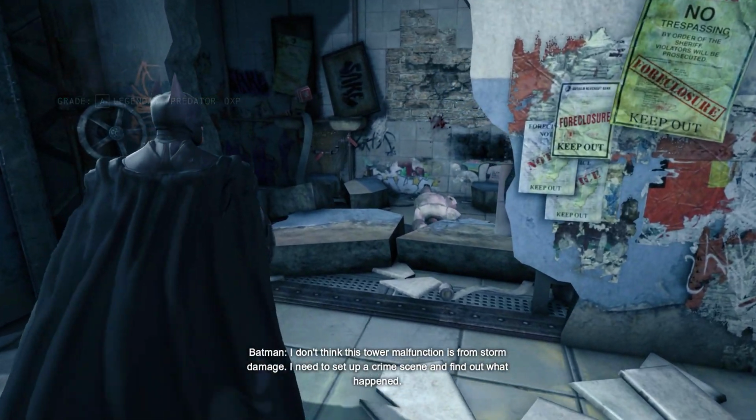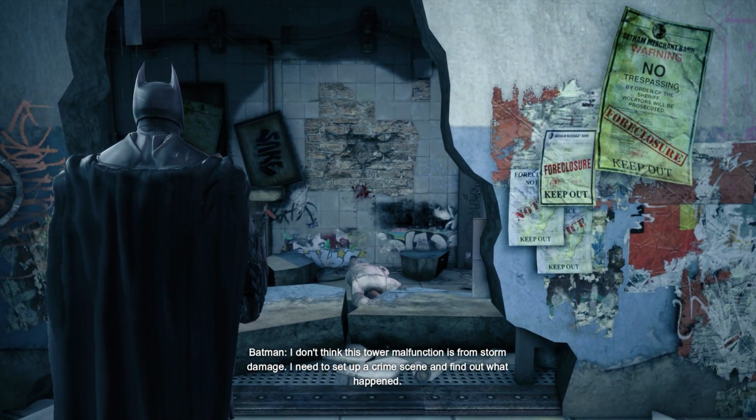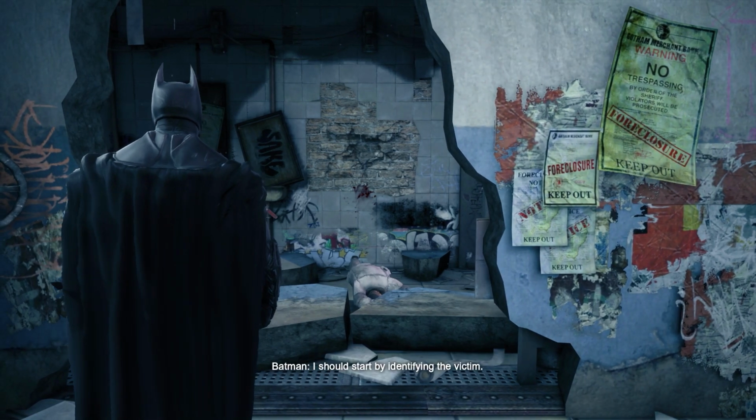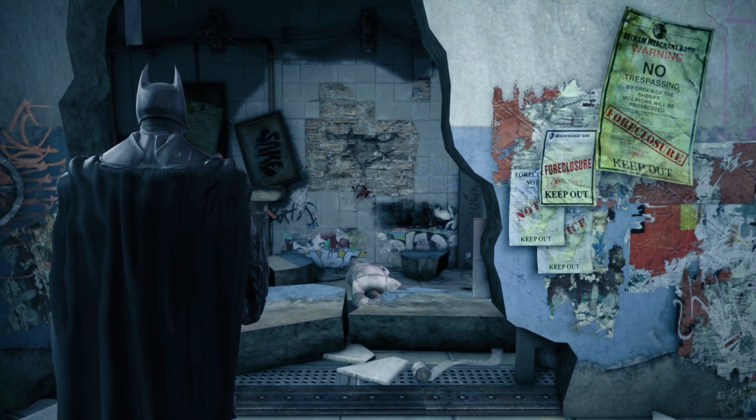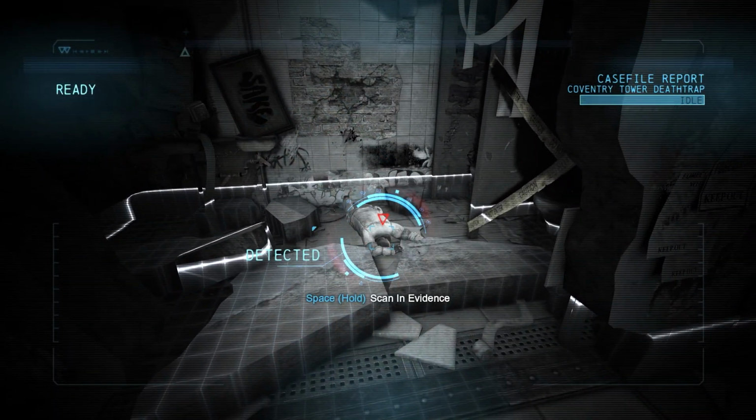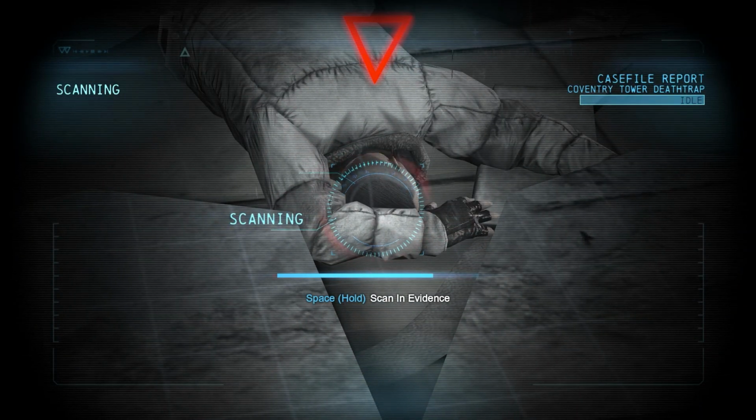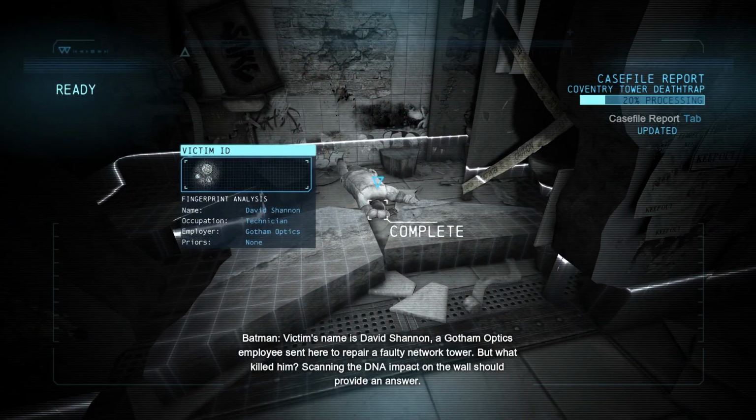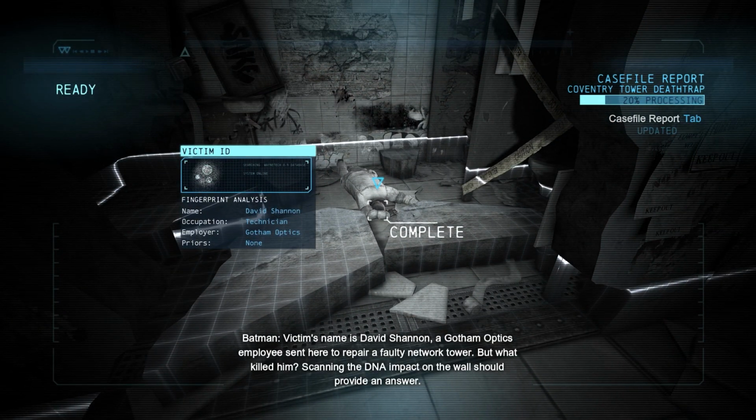I don't think this tower malfunction is from storm damage. I need to set up a crime scene and find out what happened. I should start by identifying the victim. Victim's name is David Shannon, a Gotham Optics employee sent here to repair a faulty network tower. But what killed him? Scanning the DNA impact on the wall should provide an answer.